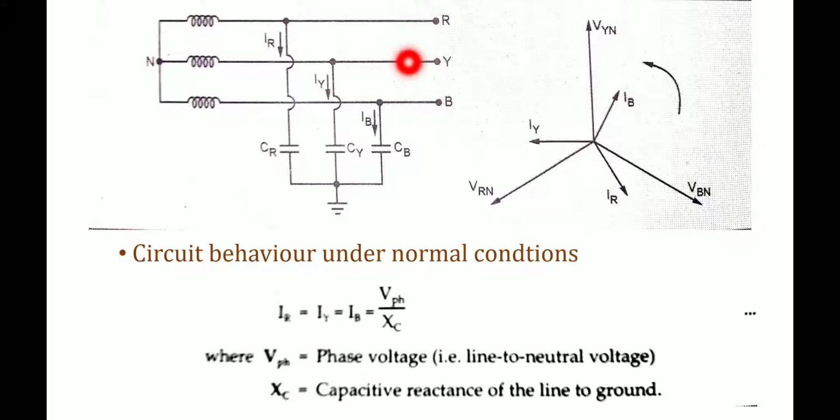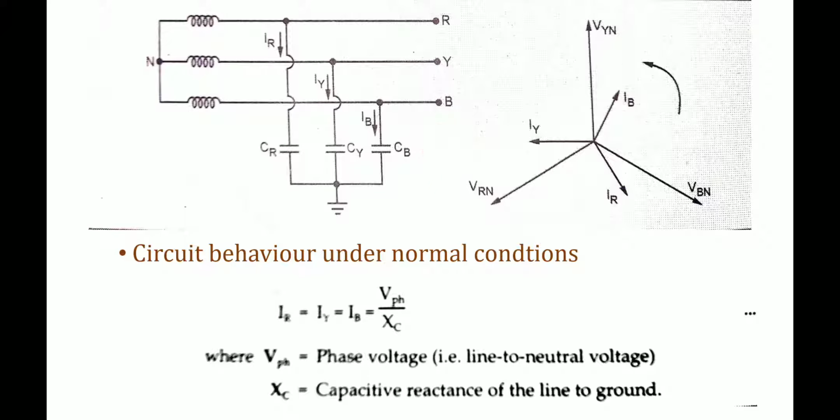So each conductor will have the same capacitance. Each conductor has a capacitance to the ground itself. So this is the capacitance with respect to the R phase, CR, with respect to the Y phase, CY, and this with respect to the B phase, CB. And all these capacitances are equal to the capital C, that is capacitance. How will we write it? CR equal to CY equal to CB equal to C itself. Getting my point? So this is the first assumption.